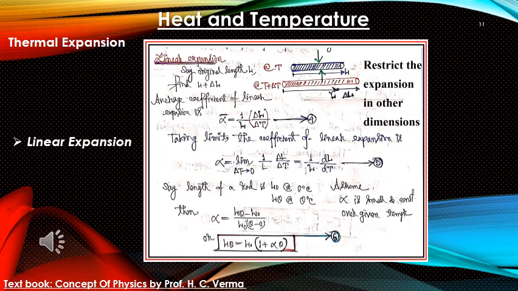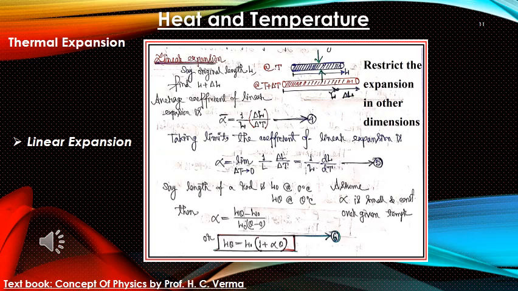So at temperature T plus delta T, the elongated length is L plus delta L, as we can see in the picture. Then the coefficient of linear expansion is defined as alpha bar, the average coefficient of linear expansion, as 1 by L, where L is the original length, into delta L by delta T. This is written as equation number 4.